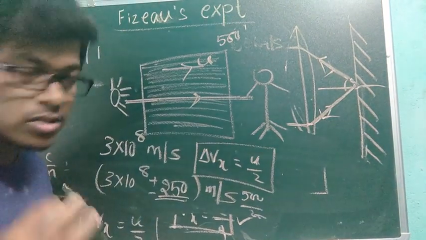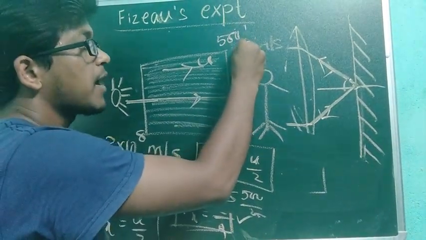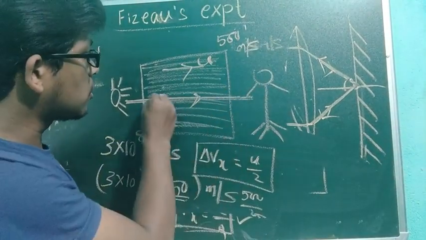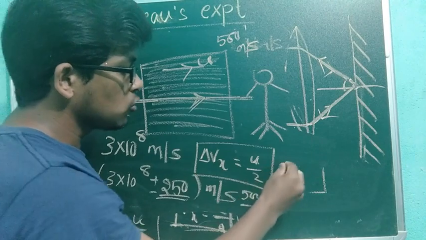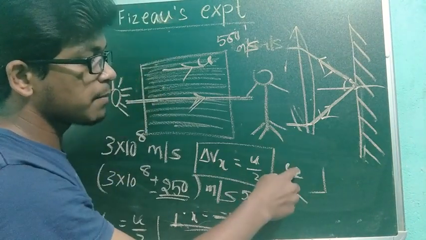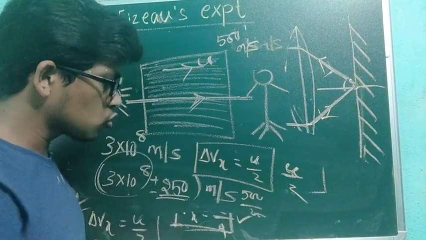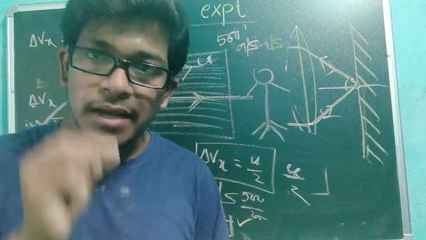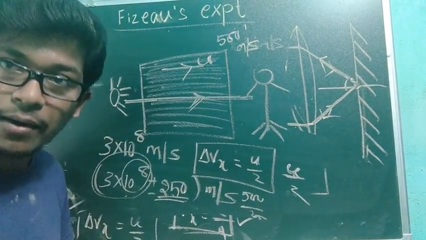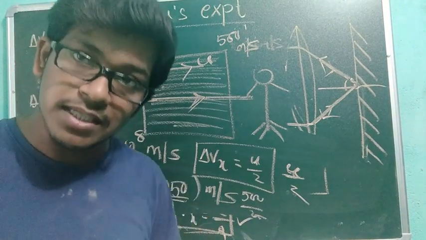I just assumed roughly. As per the formula, the light will change by u by 2. U is nothing but the velocity of water, so 500 by 2 is 250. That is very less, and because the power here is 10 to the power 8, you can imagine how high that is. Whatever be, the power may be high, but there is some change.